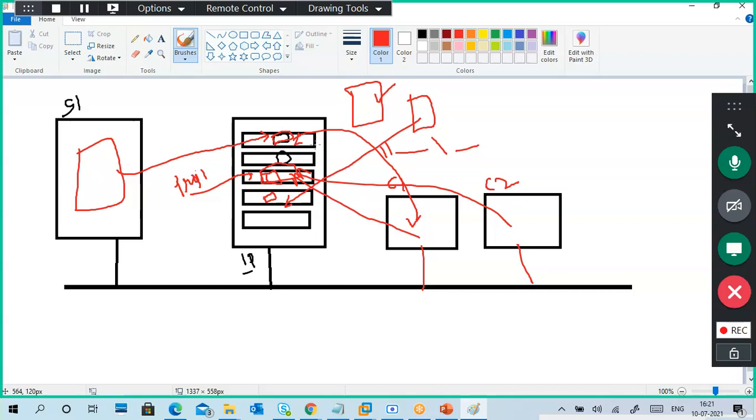The advantage of a central server is we can create RAID levels, storage space related things. Sharing permissions we can give. It stores centrally, so any server or any client can access the data directly from the storage space.